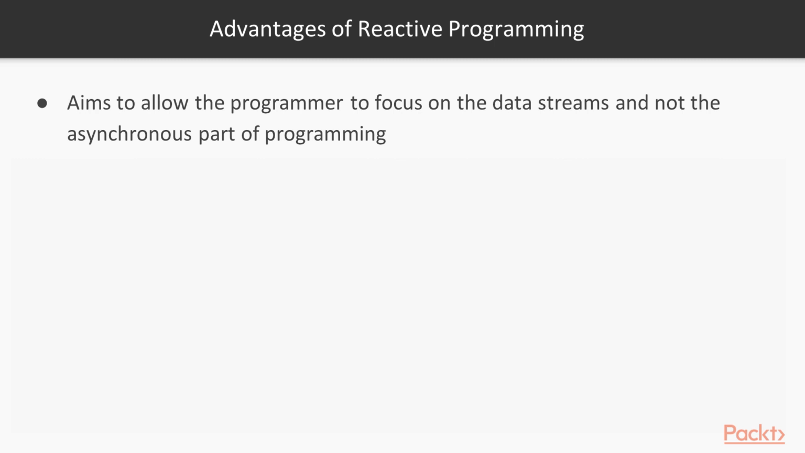Reactive programming aims to allow the programmer to focus on the data streams and not the asynchronous part of programming. What this means is that you don't need to deal with how the systems are communicating in the asynchronous way, but you just focus on the data stream. Most of the existing modules on the internet to help you design reactive systems have the point that the programmer should focus on how the data is to be manipulated and not how the various components will communicate with each other in an asynchronous way.